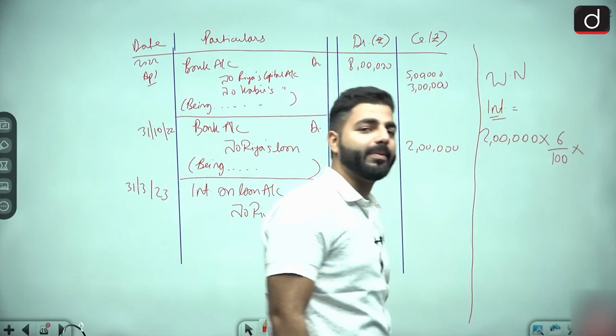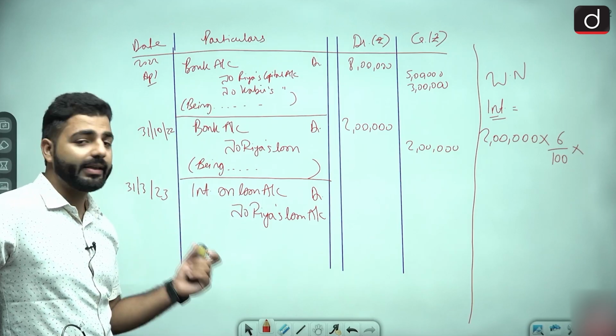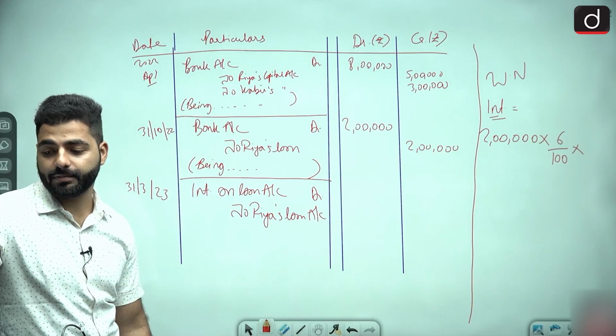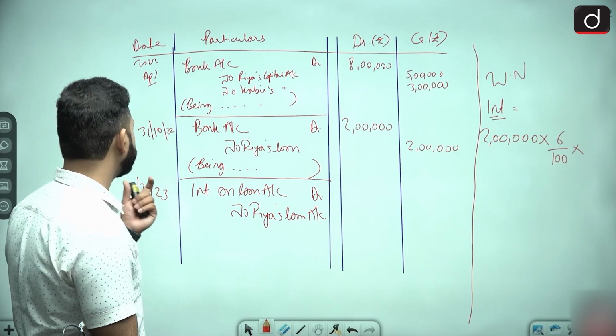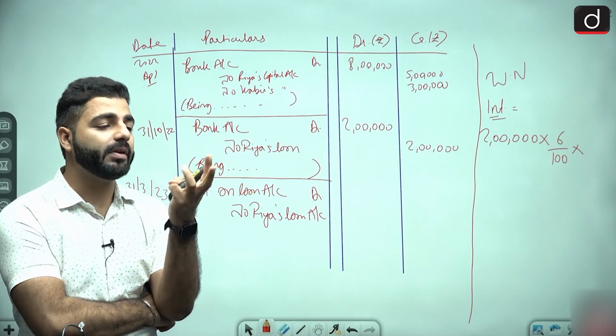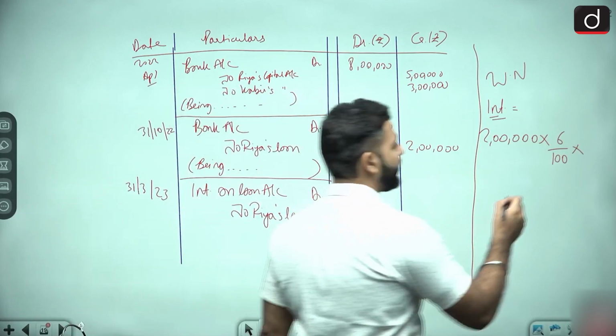For how many months? कितने महीने का लोन है? मुझे बताओ. कितने महीने का लोन है? You have to tell me. 31st अक्टूबर को दिया है. So November, December, January, February, March. So it is 5 months. You have to calculate for 5 months.